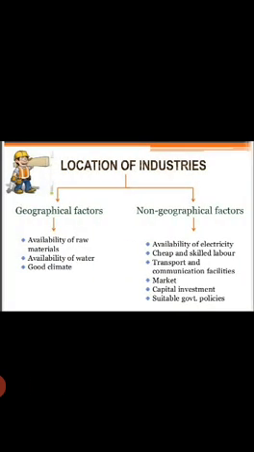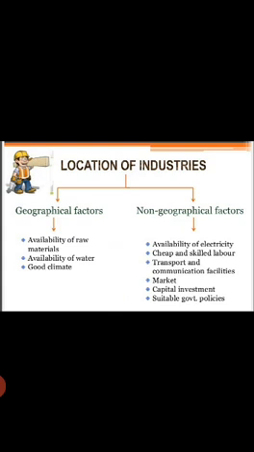Location of industries. Firstly, we see the conditions and the different aspects to establish our industry. Firstly, geographical factors. In geographical factors, we see availability of raw material, availability of water provided in a proper way, and good climate.